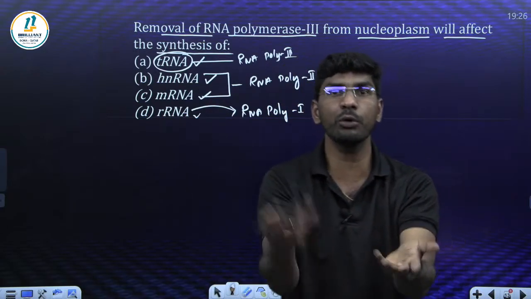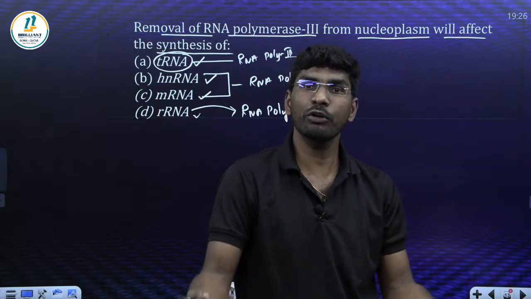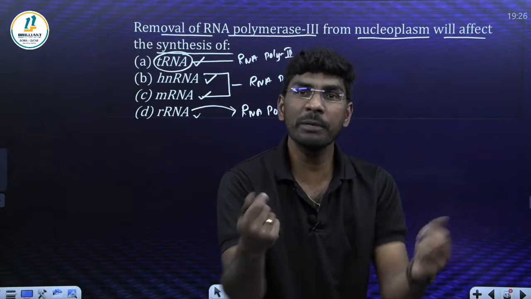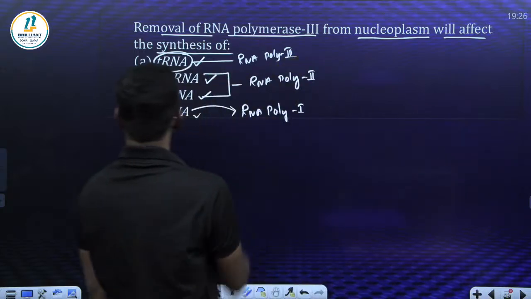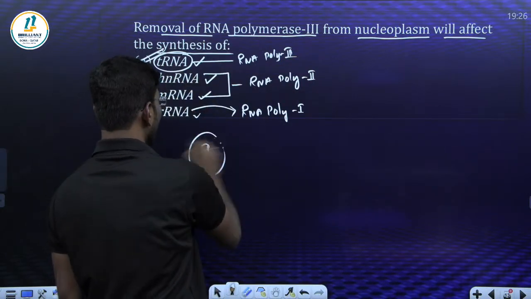If tRNA is not there, who will bring the amino acid? So automatically the protein synthesis process will be affected. Are you with me? You got my point? Next question. What is the correct answer of this one? tRNA. The answer is option A.